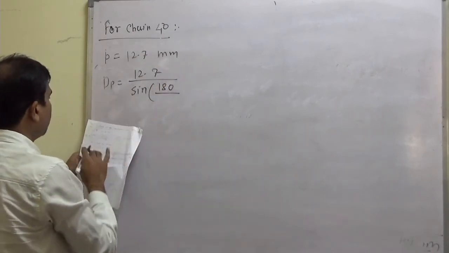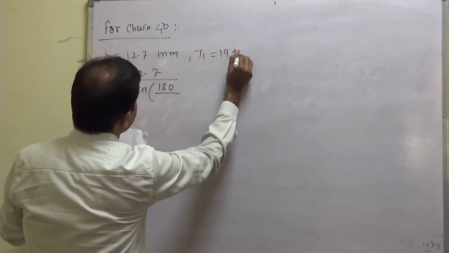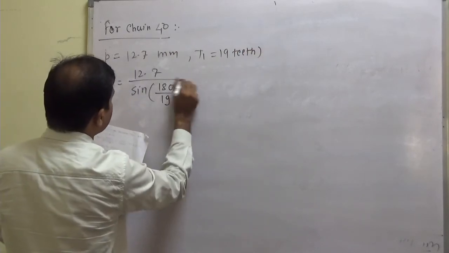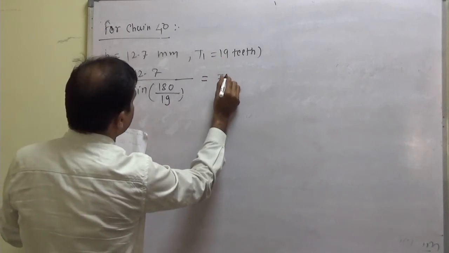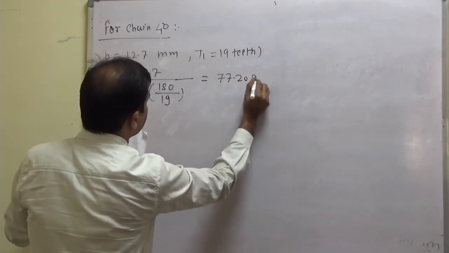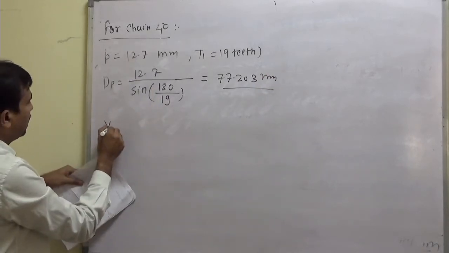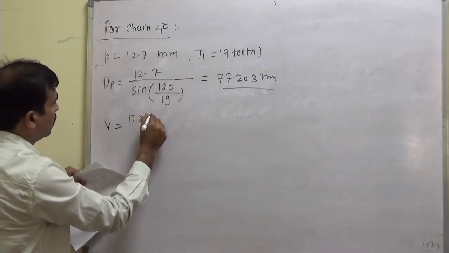So pitch is equal to 12.7 and number of teeth T1 is equal to 19 teeth we have selected for this. So this is coming out to be 77.203 mm.